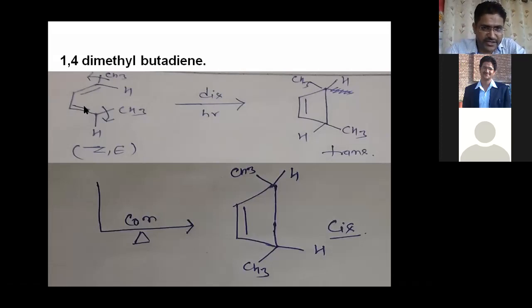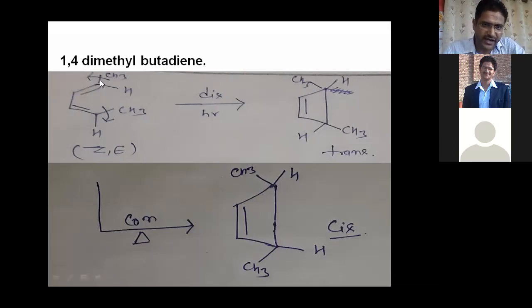So now, suppose that this is your compound, 1,4-dimethyl butadiene, and it is ZE type. Here you can see CH3, and here you can see CH3. So this is ZE type 1,4-dimethyl butadiene. Then there are also the same two conditions: one is hν and the second is thermal condition. If we talk about hν, then you know hν is related to dis and thermal is related to con.